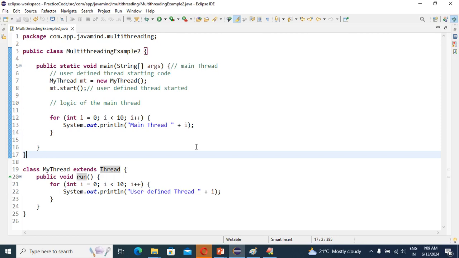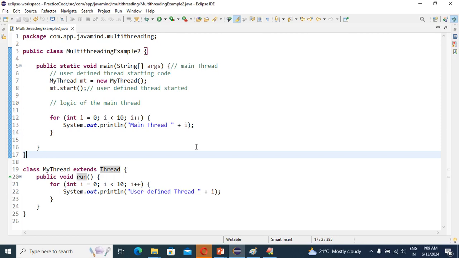Guys, this is the first action. I have already told you, we have two actions. The start method of the Thread class performs two actions. This is the first action. The second action is what? If the Thread class start method is executed, the thread is definitely created.